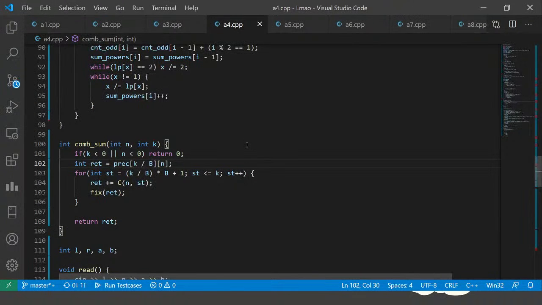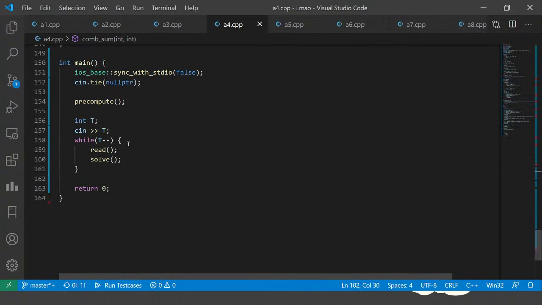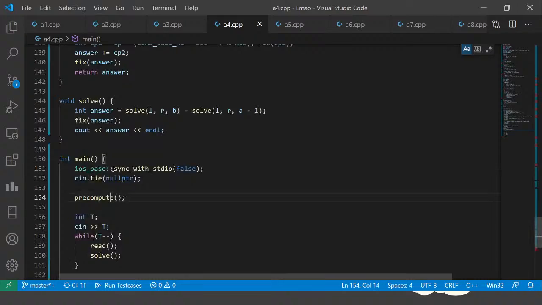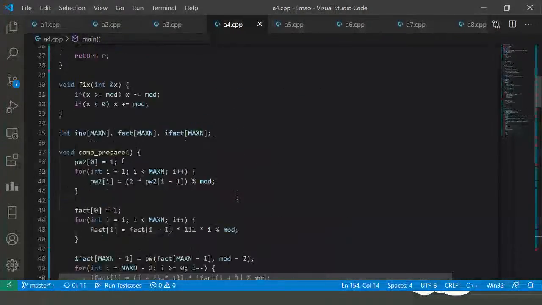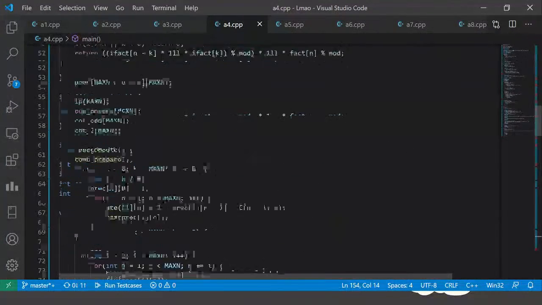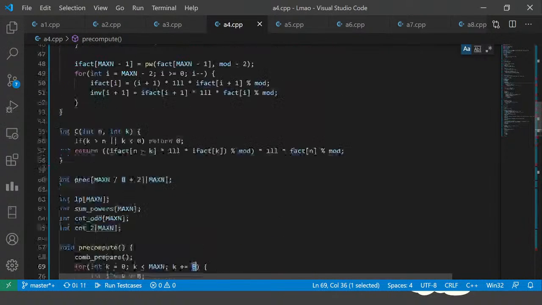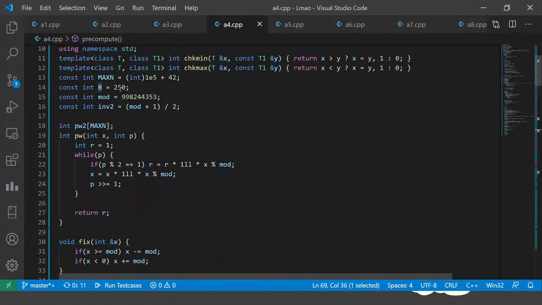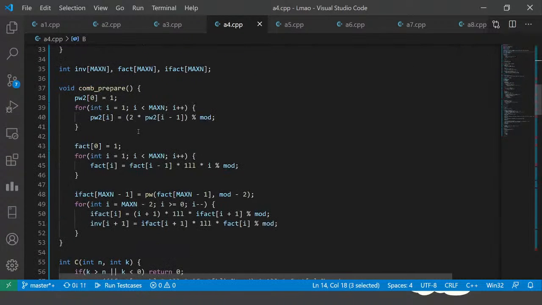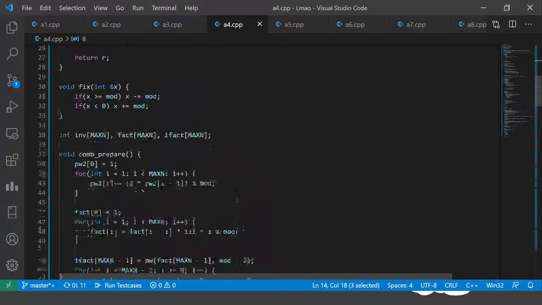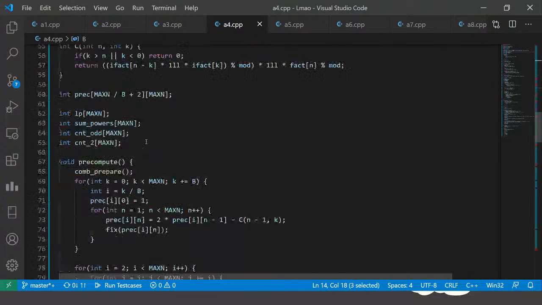So in this code, what Radoslav basically does is he takes an input and he pre-computes. The pre-compute function is really important here, right? In pre-compute, he takes the block size. He has already put the block size as 250, which is around square root of 10 to the power 5. He has fine-tuned it to be the exact value at which the code runs in the fastest time, but it would be around 250, right?